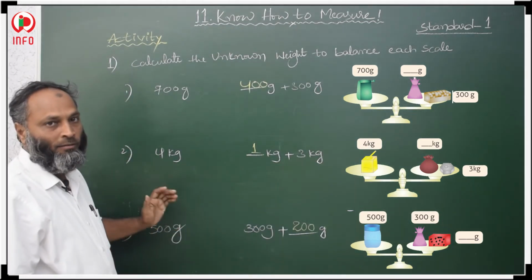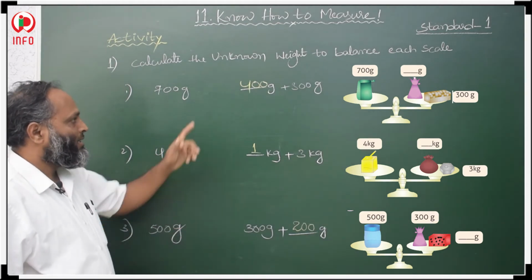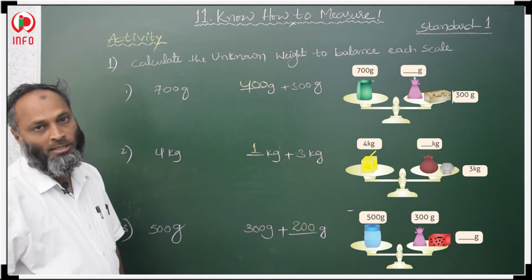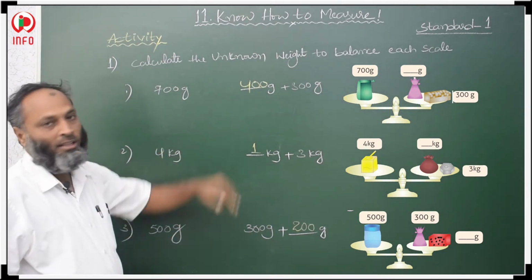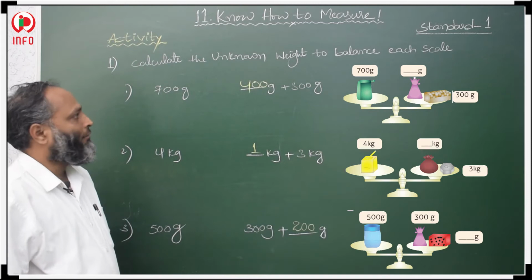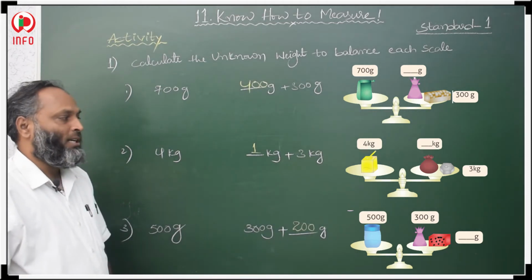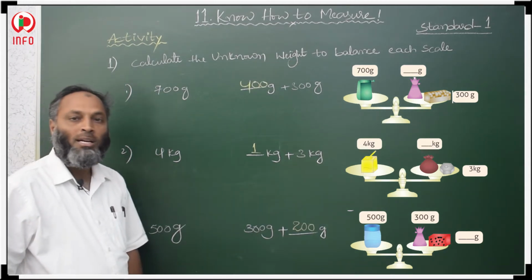Whatever unknown weight is given, in this way we have to think and equate it to the right side pan. How much we have to add, that we fill in as our missing weight. One more question is left in this part, which you do as your home assignment.